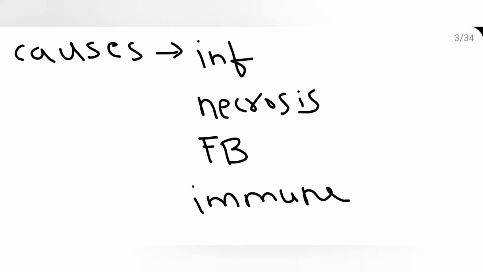So what are the causes of inflammation? First, it could be infections. Infections could be bacteria, fungi, virus, and cell necrosis. Necrosis due to physical injury or due to chemical injury. Then various foreign bodies like suture, dirt, etc. Immune reaction. It could be autoimmune disease wherein the cells of our own body destroy our own cells. So these are the causes of inflammation.